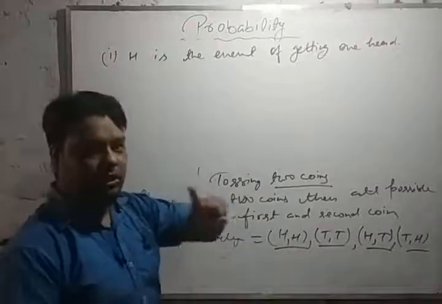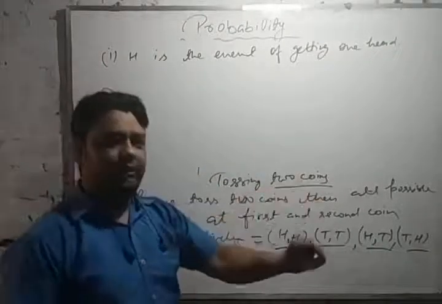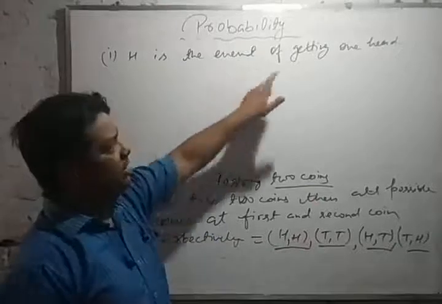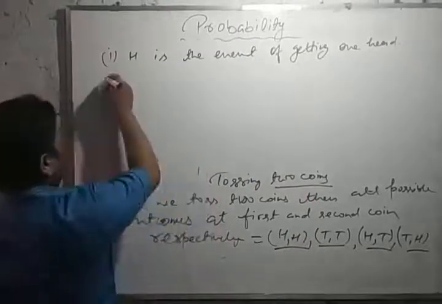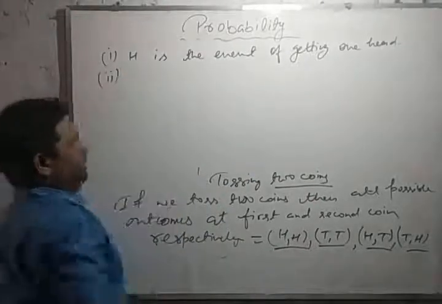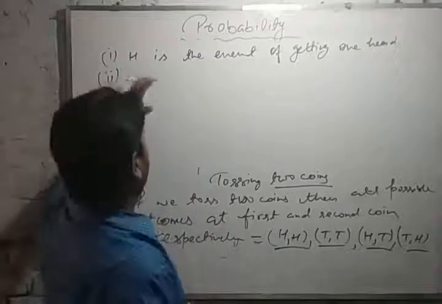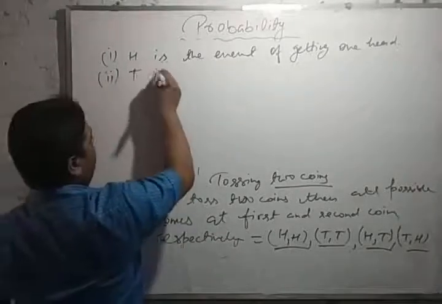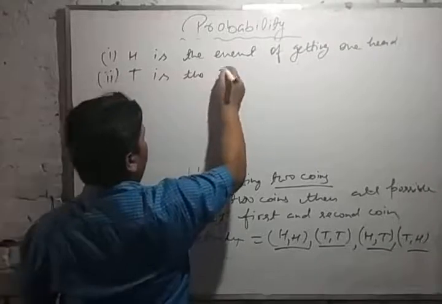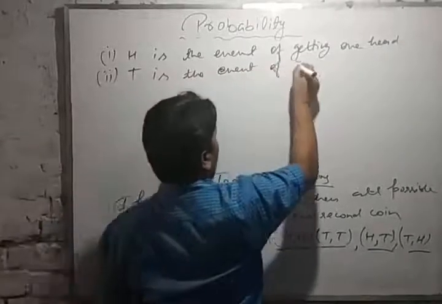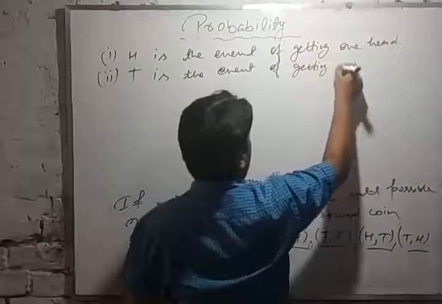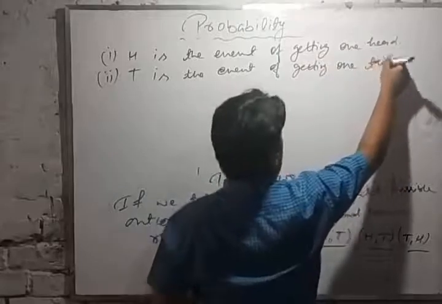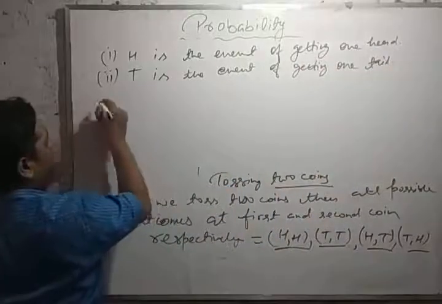If you are tossing only one coin and only head comes, it means H is the event of getting only one head. Second, again in one coin, if tail comes, then T is the event of getting one tail.